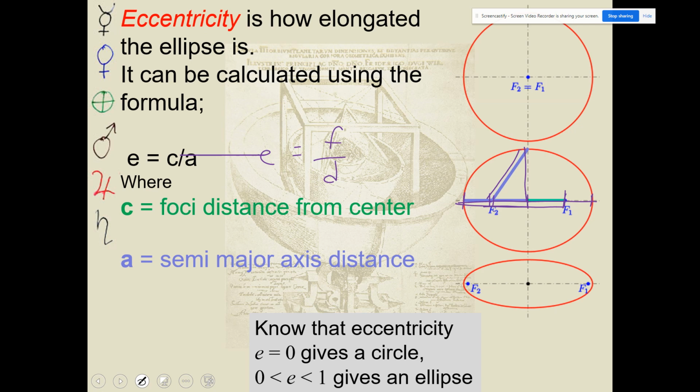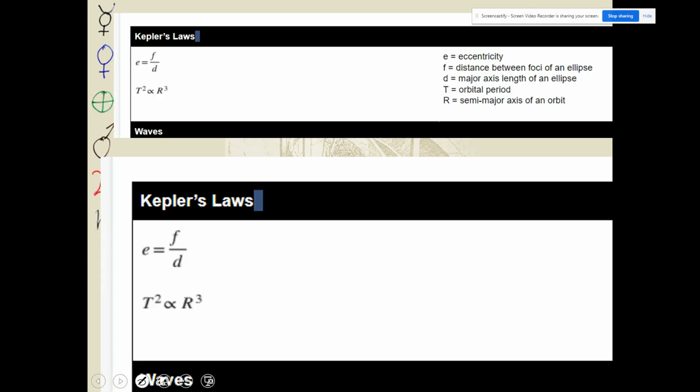It's just a multiple. Let's pause right now and go to your formula sheet. The formula sheet's a 2-pager, and if you go to the second page, you'll see on the second side at the very top, you'll have Kepler's laws, and over here, you'll see what all of those variables stand for. The one that we're talking about right here is this one. The F is going to be the distance between the foci in an ellipse, and D is going to be the distance of the major axis. We could also get this using Johannes Kepler's way by saying C over A. So if you wanted to put that in there, you could as well.